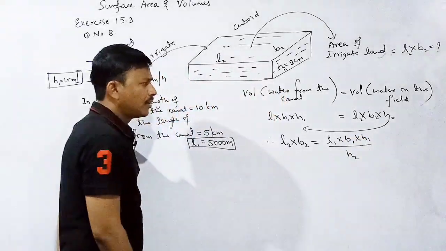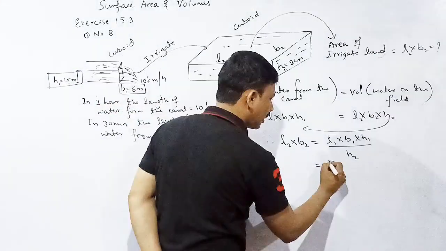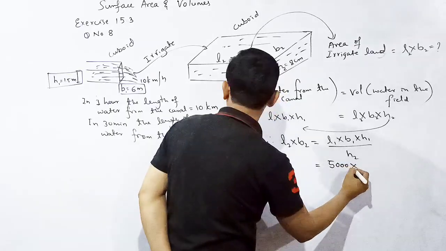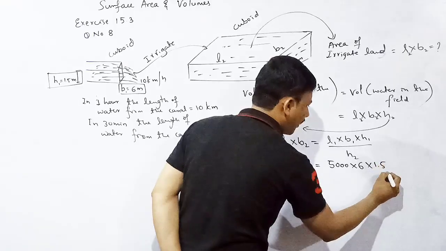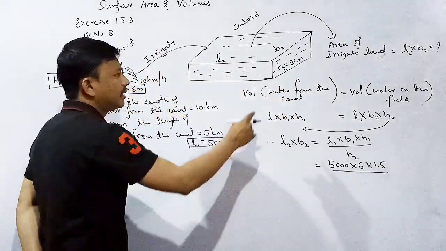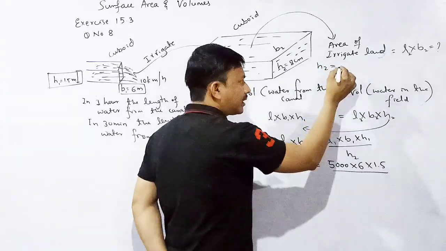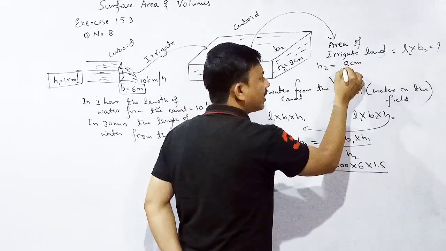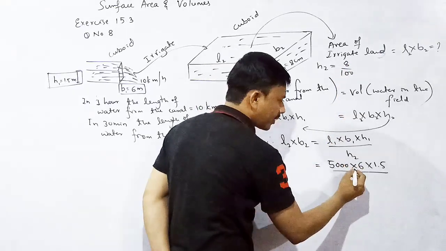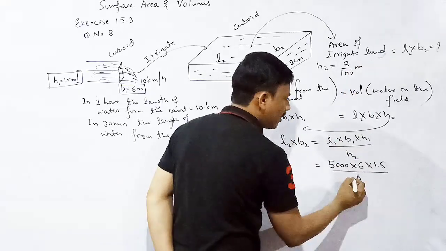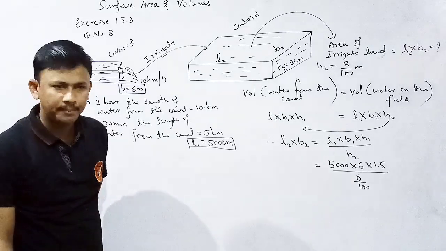What is L1 value? 5,000 meter. What is the breadth here? 6 meter. What is the height here? 1.5 meter. Divided, what is the H2 value? 8 centimeter. Standing water is 8 centimeter. We need to convert into meter. That is divided by 100. Correct? Okay. 8 divided by 100 meter.